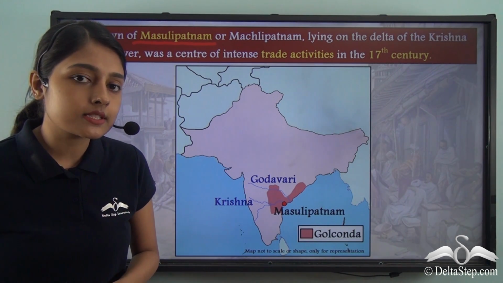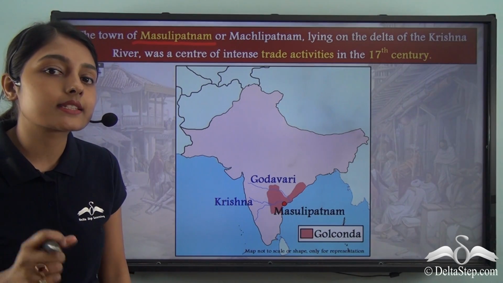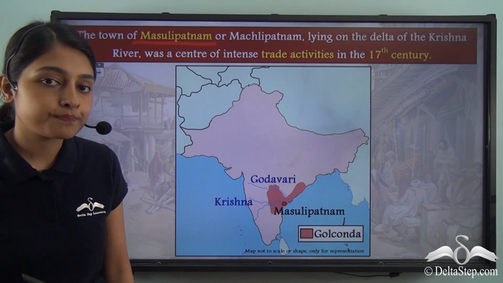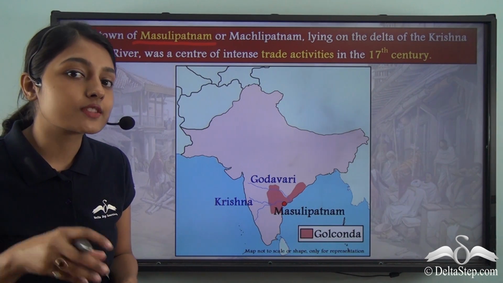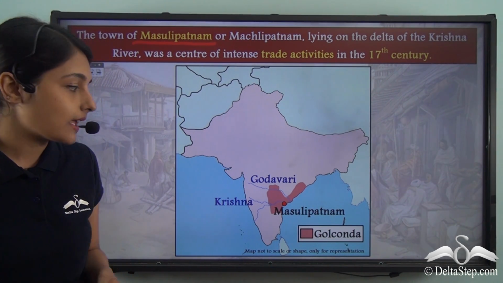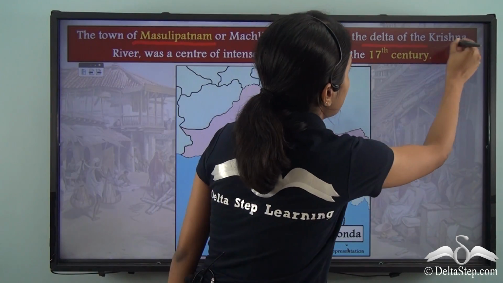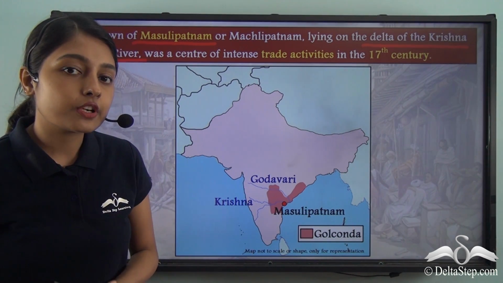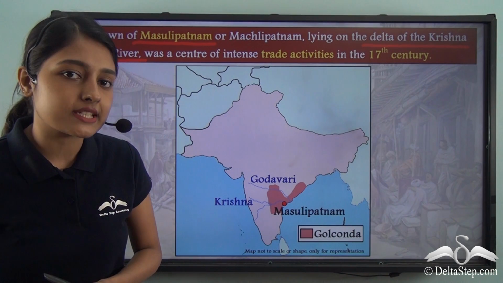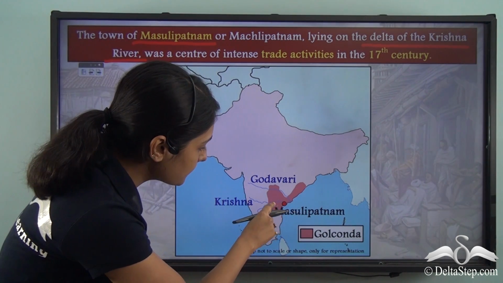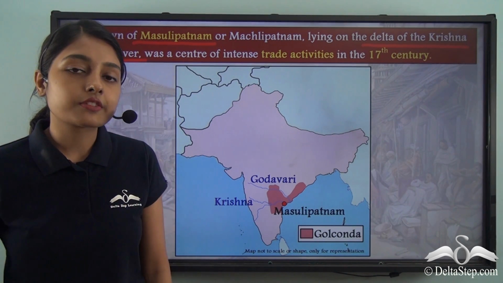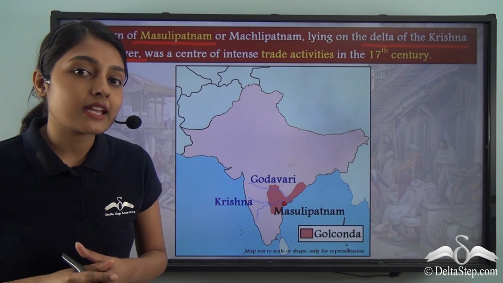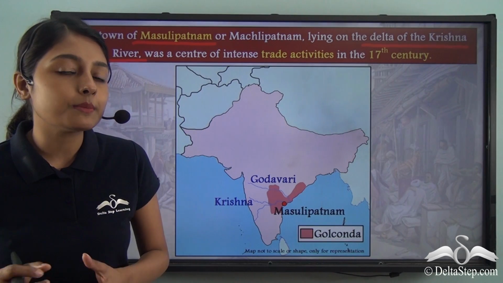Now we also have to take into account the geographical location of Masulipatnam. Where is Masulipatnam located? From a broader perspective, it is located in the modern Indian state of Andhra Pradesh. But geographically speaking, if we zoom in, we can find out that it is located in the delta of the Krishna river. The delta of the Krishna river is a very fertile area, and this is Masulipatnam located in the delta of the Krishna river.